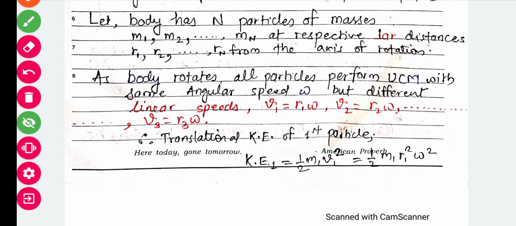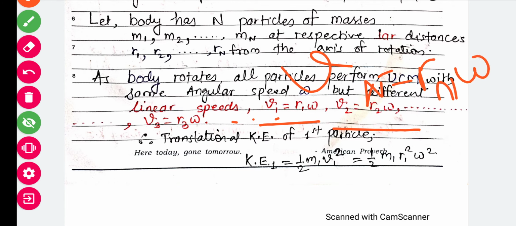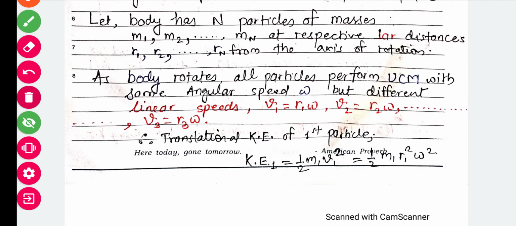So if we write the magnitude of the speed, the linear speed of the first particle v1 equals r1 omega, v2 equals r2 omega, v3 equals r3 omega, and so on. We can write vn equals rn omega. We have to keep that in mind, and I can write that in place of this.